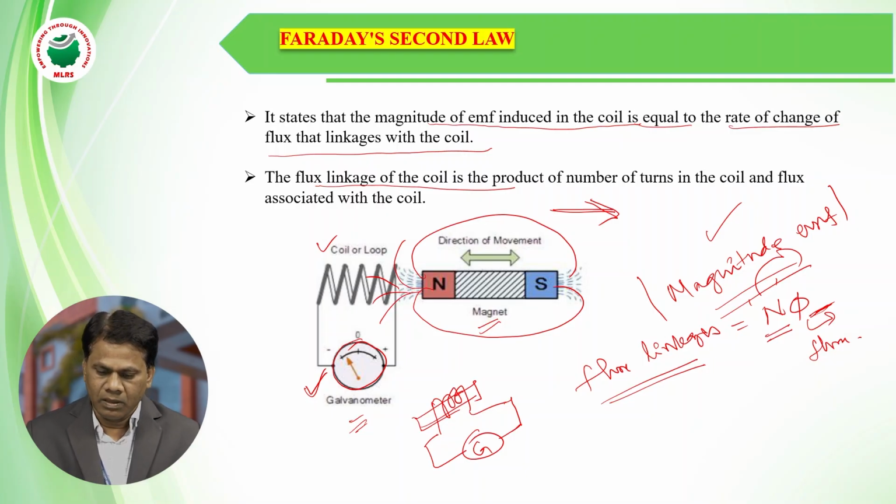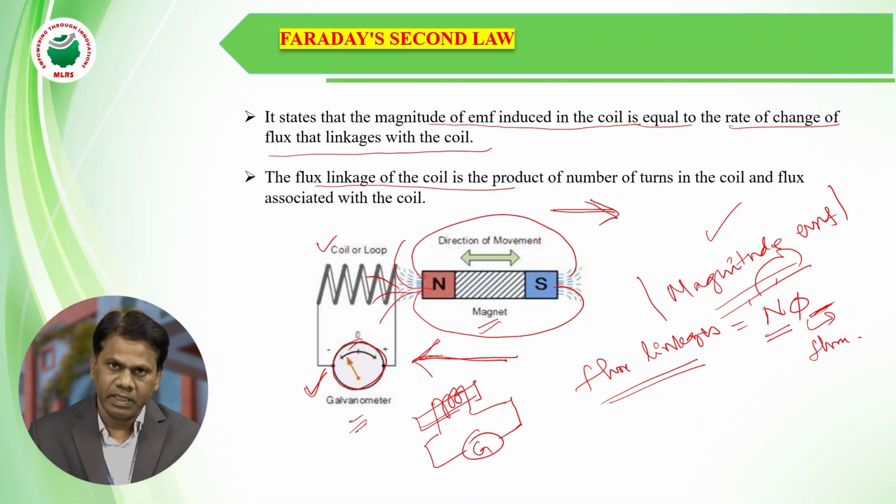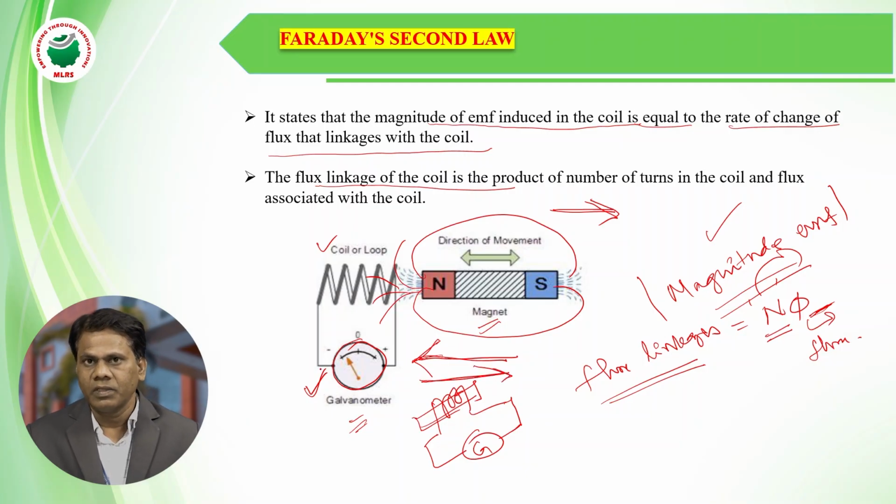That means when the permanent magnet is moving towards the coil, the galvanometer deflection is in one direction, let us say to the left side. And if you are moving the permanent magnet away from the coil, the deflection in the galvanometer shows the opposite direction to the previous direction.